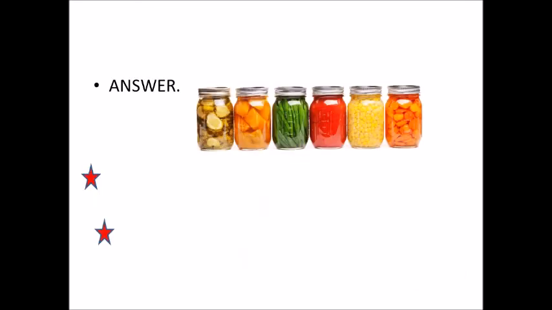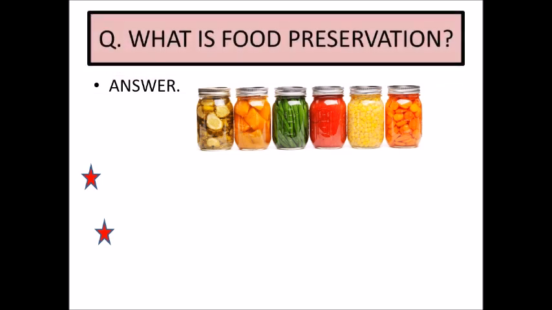Now, look at these jars. What are these? These are preserved food items. We have cucumber pickle, we have preserved beans, we have preserved sweet corn, we have carrot pickle, we have jam, and many more items are available around us. Like we enjoy jams, jellies, sauces, ice creams, juices, and many more for whole of the year. Now, have you ever thought, how do we get these? Why they are not getting spoiled? What is being done to preserve them?